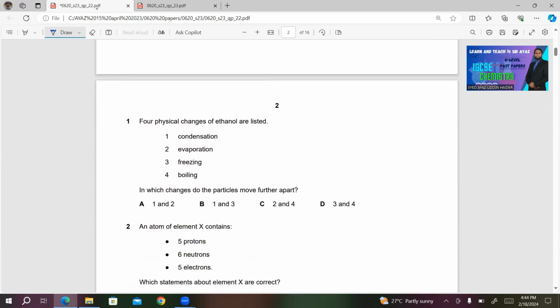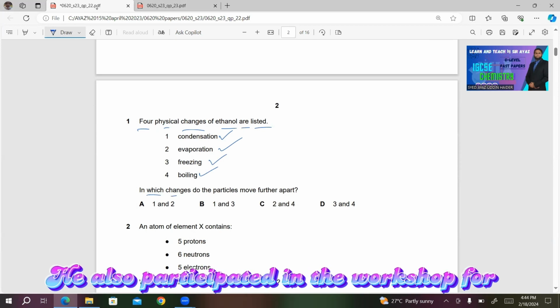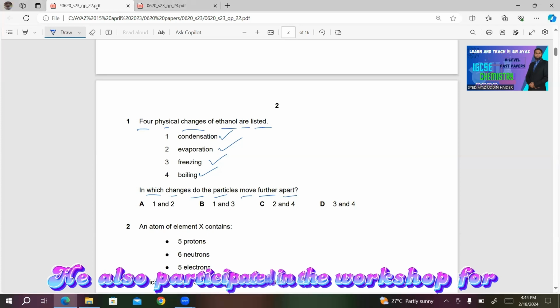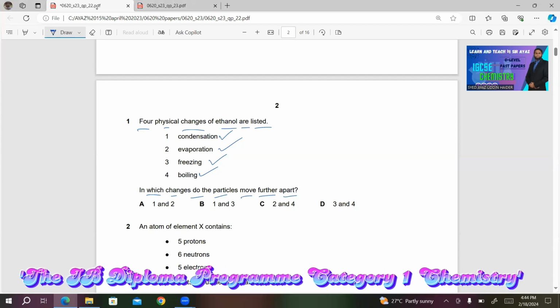Question number 1. 4 physical changes of ethanol are listed. Number 1, condensation. Number 2, evaporation. Number 3, freezing. Number 4, boiling. In which changes do the particles move further apart? Whenever particles gain energy, they move further apart.